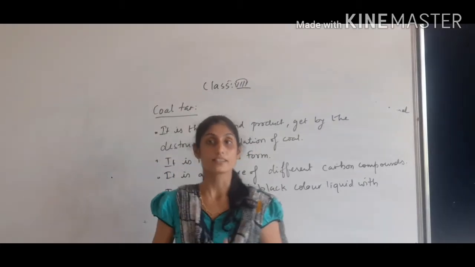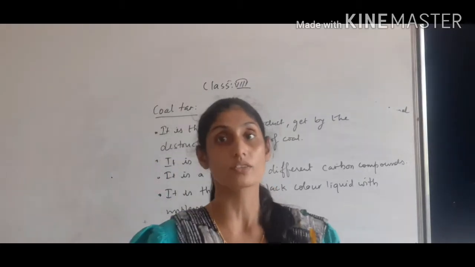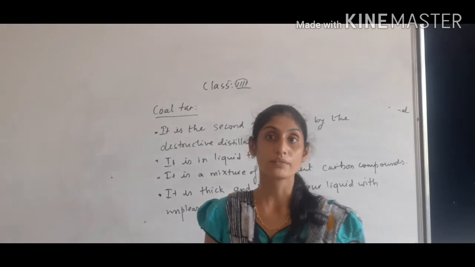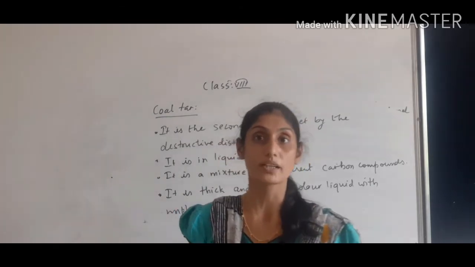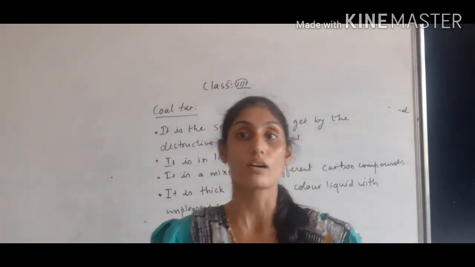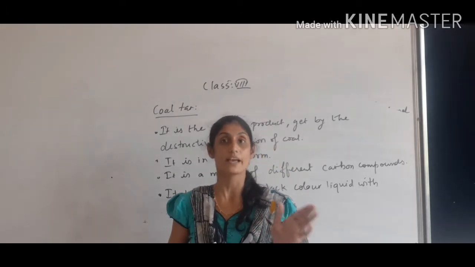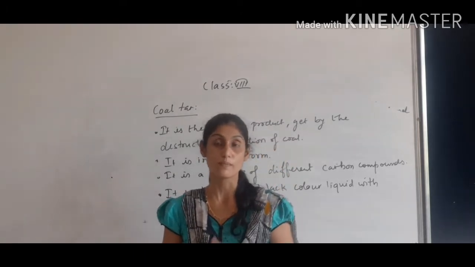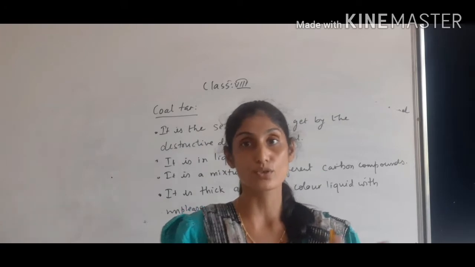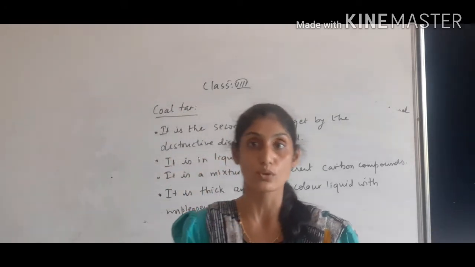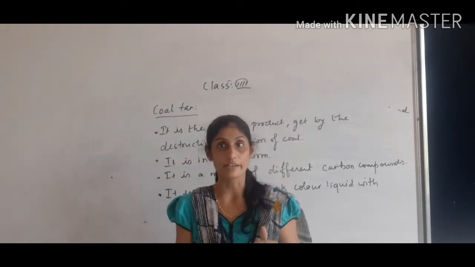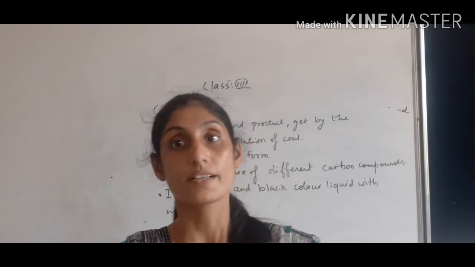Dear children, in the last lecture we have learned about the very first product of coal, that is coke. Now when we talked about the characteristic of coke, coke is a solid form of carbon and it is 98% pure. Where is it used? It is used to extract metals from their ore and it extracts the metal in the pure form. That is the use of coke.